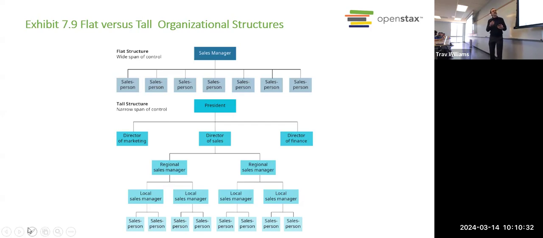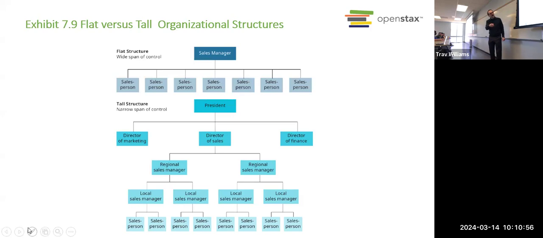So teams typically have up to about 10 people reporting to one boss. So that's a good size group there. And so this manager has what's called a wide span of control. They've got a large number of people that they're responsible for directly.